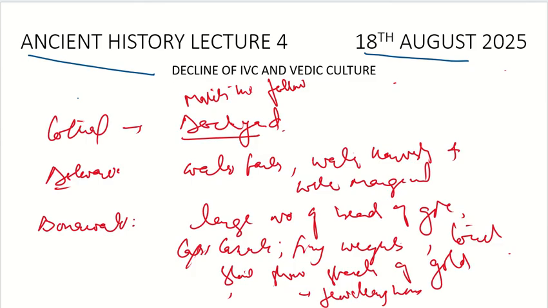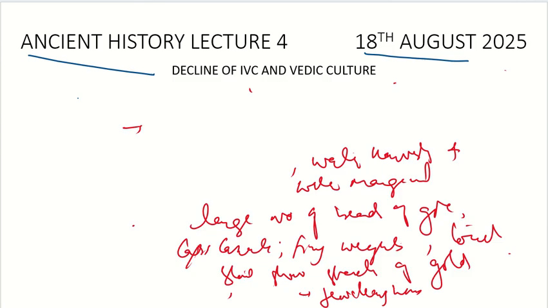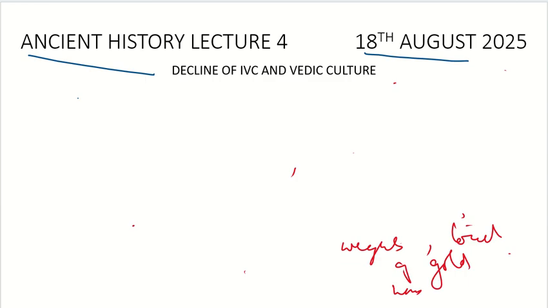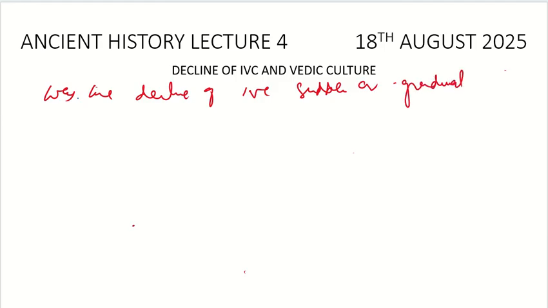Now let us shift to our today's discussion, which is the decline of the Indus Valley civilization. With respect to the decline, again the first question is, was it sudden or gradual? There can be different theories with respect to that.